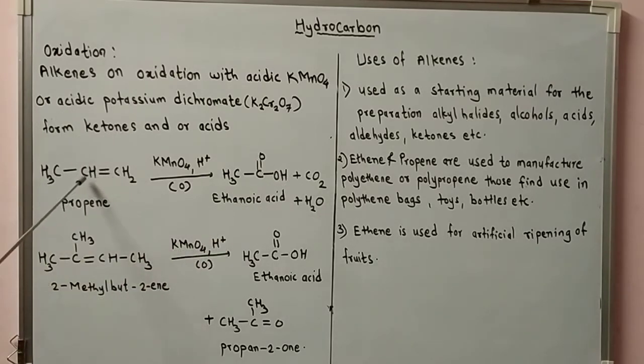So the bond between the two carbons of the double bond breaks. So propene gets converted to ethanoic acid using acidic potassium permanganate.